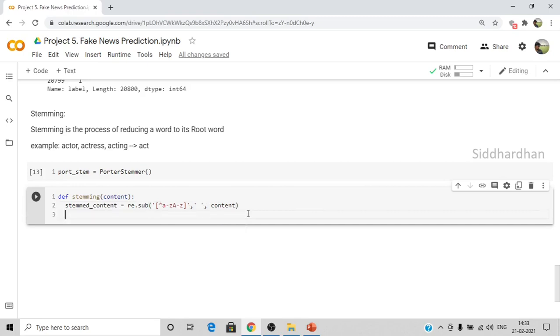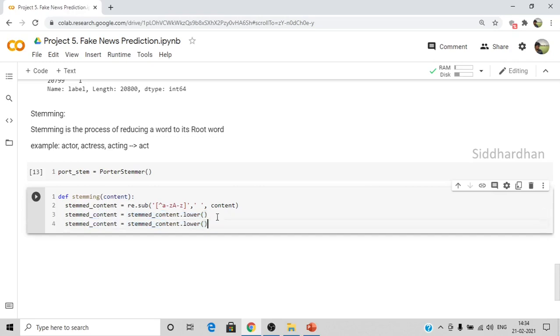And then stemmed content is equal to stemmed content dot lower, and then stemmed content dot split.